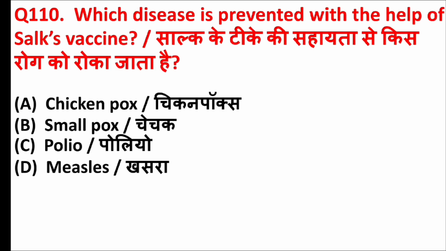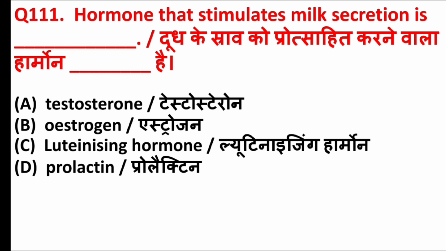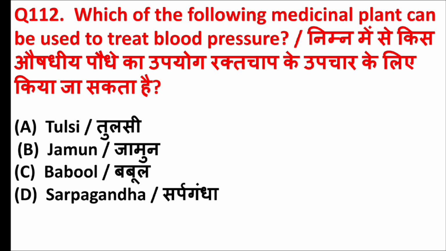Which disease is prevented with the help of Salk's vaccine? Answer is option C, polio. Hormone that stimulates milk secretion is blank. Answer is option D, prolactin. Which of the following medicinal plants can be used to treat blood pressure? Answer is option D, sarpagandha.